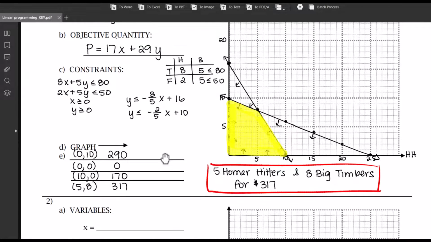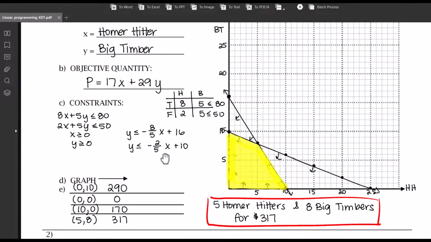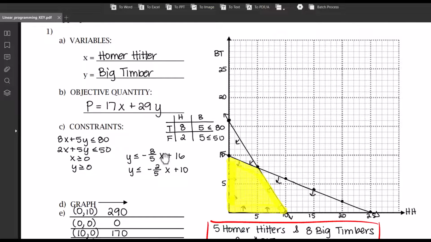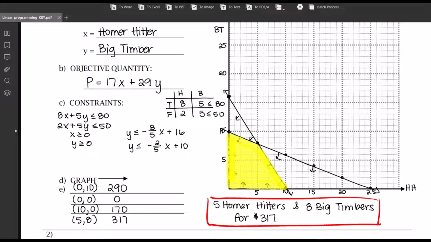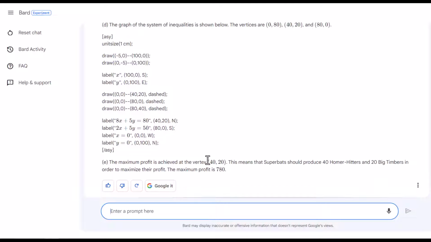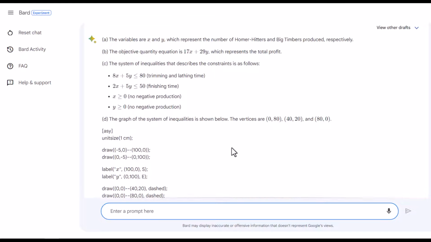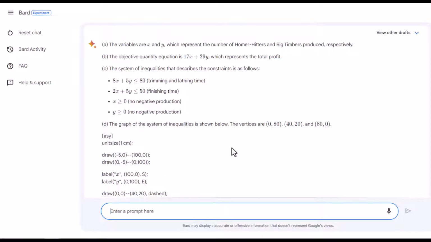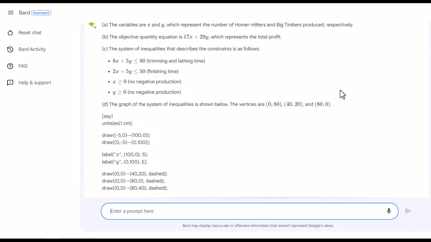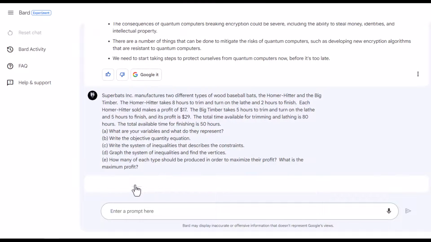So 317. All right, so based on what Bard did, we aren't getting the same response or solutions as the answer sheet. So it is not accurate per se, or maybe there was something off with the question, but there might be. Let me see if I could regenerate the response and if it would give me the same answer. All right, let's give that a few seconds.